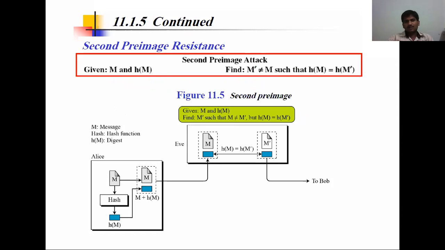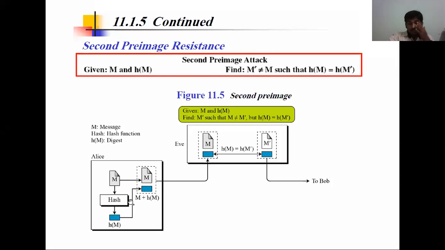The second one is about second preimage resistance. How is it performed here? See here, the same thing. In the previous one, with the message and hash, finally we got a message digest value. That H of M is transferred through the network.